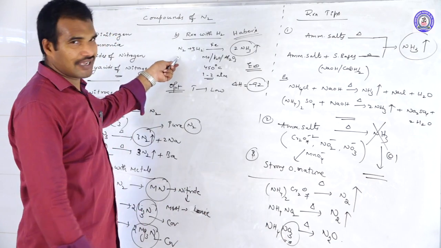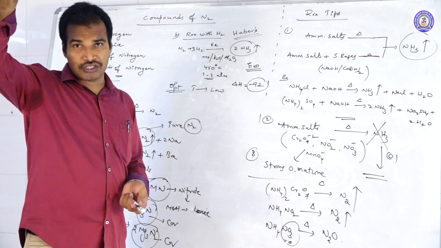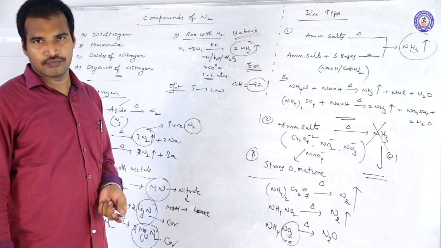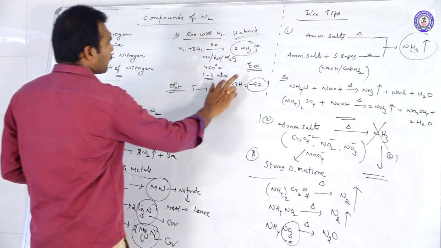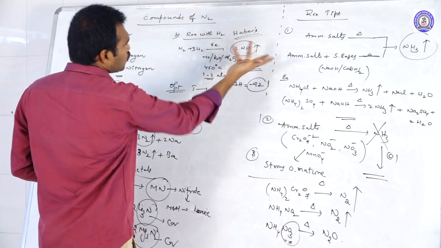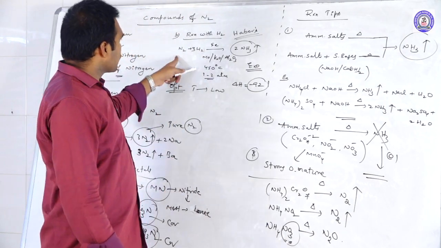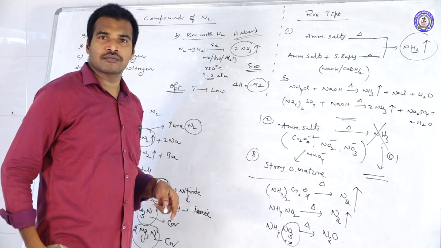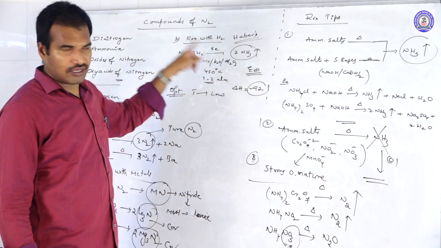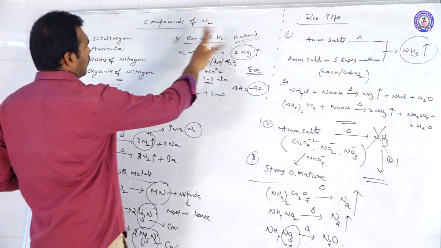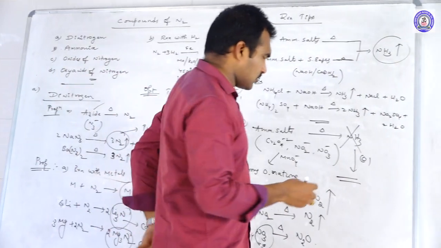So how is 450 degrees moderate? These are gaseous reactions, and for gaseous reactions high temperatures can go up to 3000 or 4000 kelvins, so 450 is only moderate. And what about the pressure? 4 moles are giving 2 moles, that means the number of moles is decreasing, so the reaction is favored by high pressure. So this is the reaction with hydrogen.